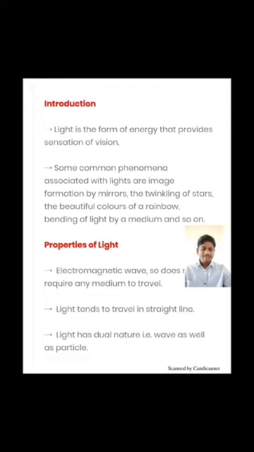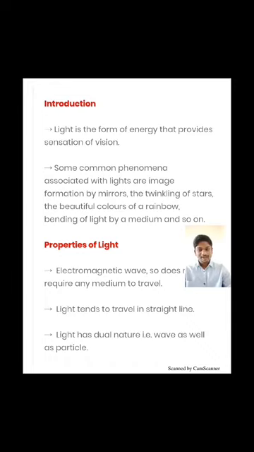Okay, now what are the properties of light? So light is an electromagnetic wave. It means that it does not require any material medium to travel. For example, sound is a mechanical wave, which means that it requires a medium to travel. But light does not require any medium to travel. It means that it can travel in space also.